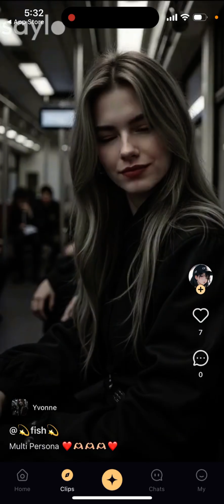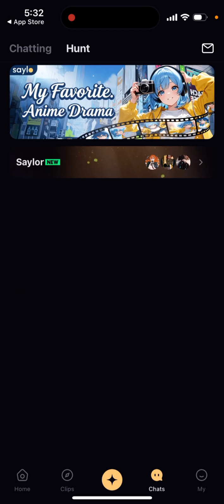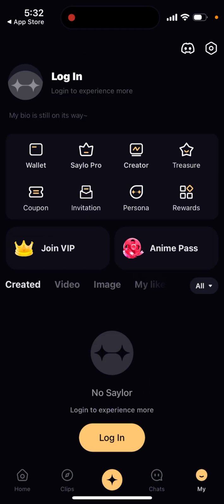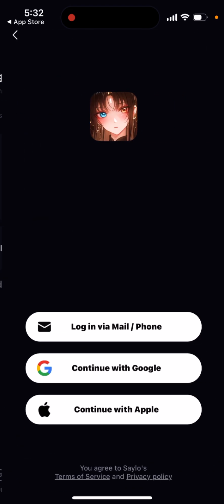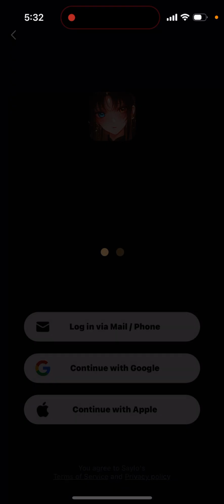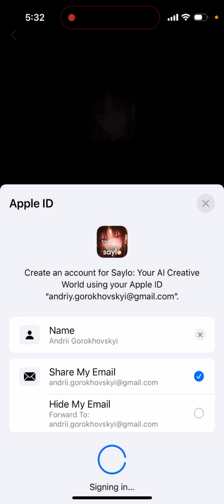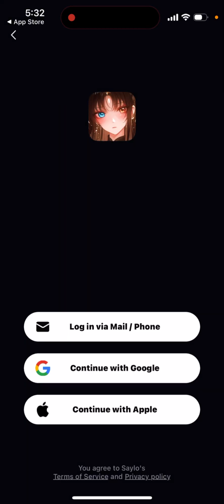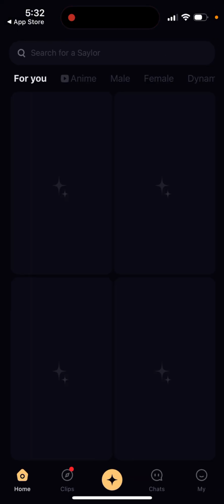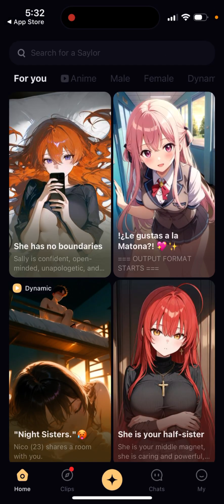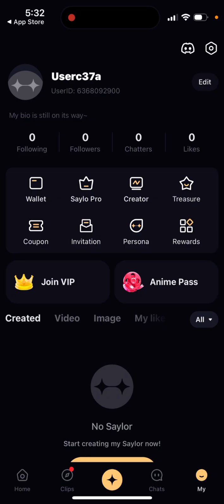And then you can see even some clips, some chats, your account. You can create an account, or so for example, if I just create an account easily with Google or Apple ID sign in. Then that's just your account. Let's just take a look.